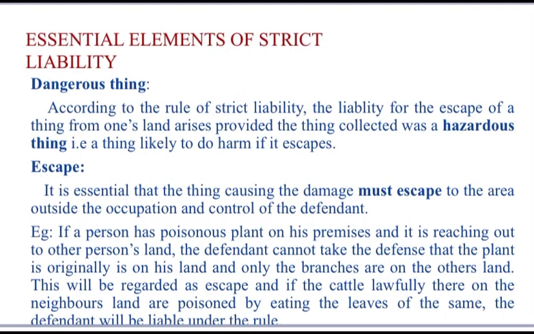If some cattle are coming and chewing those poisonous leaves and getting harmed, then obviously the defendant will be made liable, even though he has that poisonous tree in his own land. It is not that he can do whatever he wants in his own land, provided it is within his land, it is not a problem. But here the branch of that poisonous tree has intruded into another person's land, and that is why the cattle ate that leaf and got harmed. So here there is an escape. Most importantly, the branch which comes out is concluded as escape here.